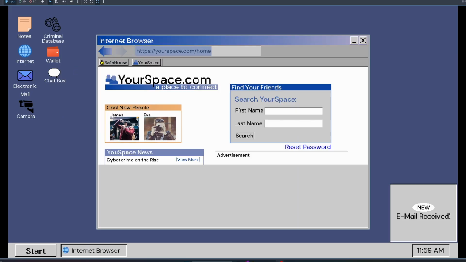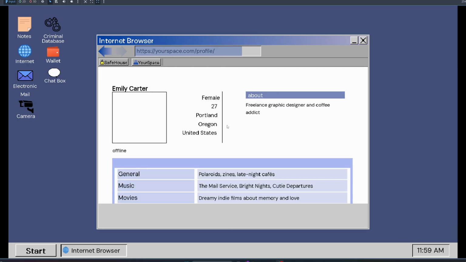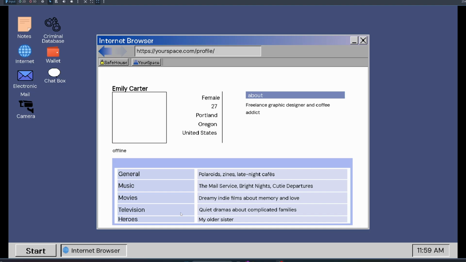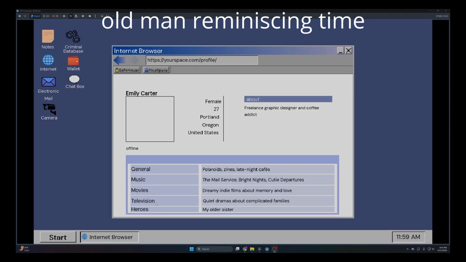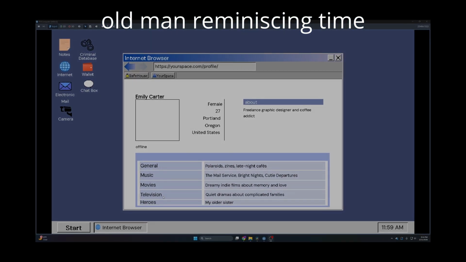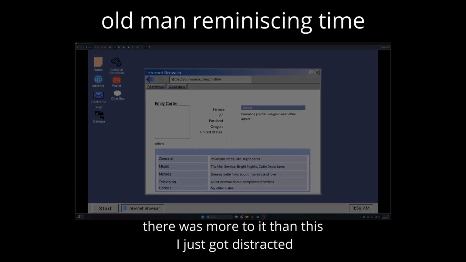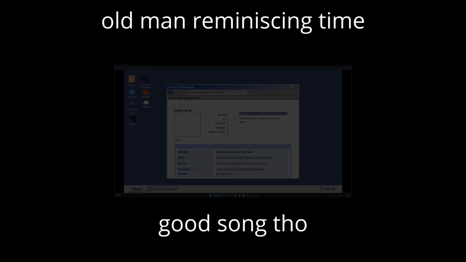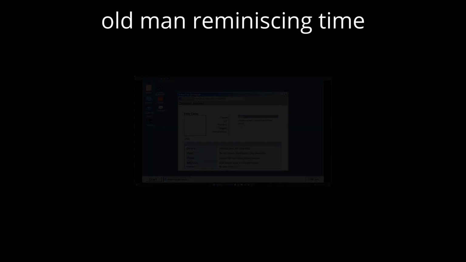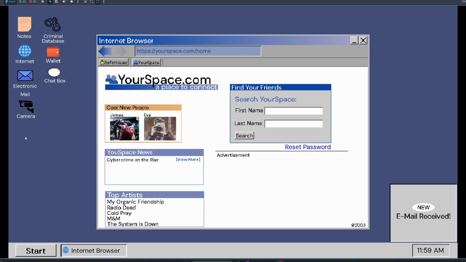Then finally, there's a social media website called Your Space, where you can browse people's profiles to find personal information like favorite songs, friends' names, just stuff like that. Obviously, this is based off MySpace. If you're not old enough to remember MySpace, basically it was a social media website where it was really common for people to answer surveys about themselves, where they would talk about my favorite song is Ocean Avenue and I like long walks on the beach and weird stuff like that. It was kind of weird that we all did that, but I think this provides the perfect base to gather personal information about people for hacking purposes.